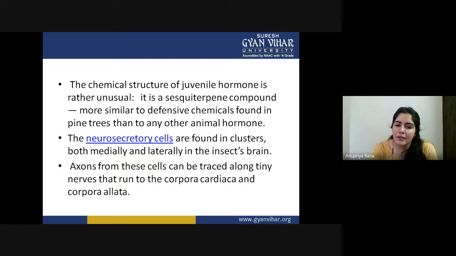Neurosecretory cells are found in clusters, both medially and laterally, in the insect brain. The neurosecretory cell is basically intermediate between the neurons and the secretory endocrine cells. Axons from these cells are traced along tiny nerves that run into the corpus cardiaca and corpus allata, because they are the ones transmitting all the information about when and how to stimulate.